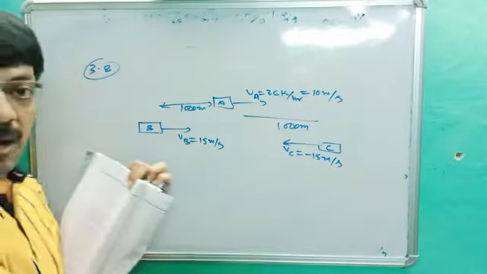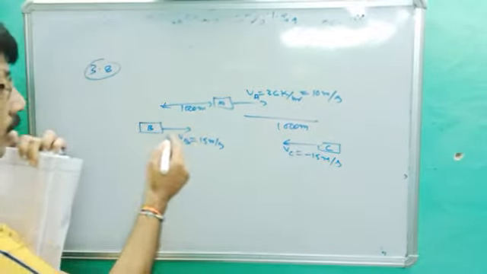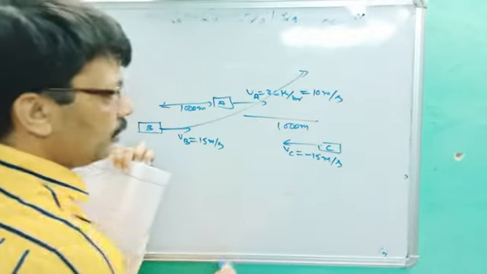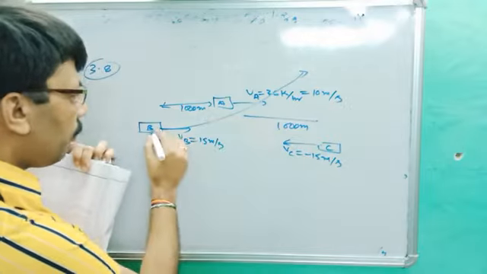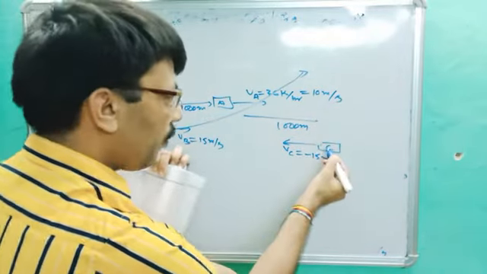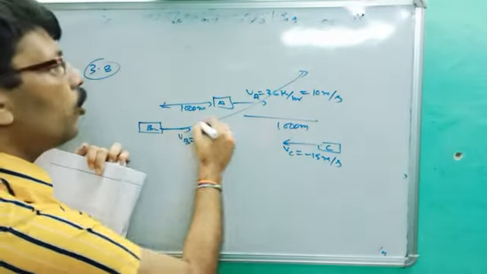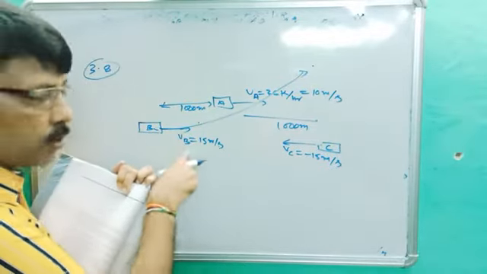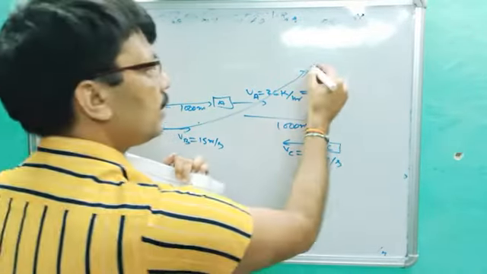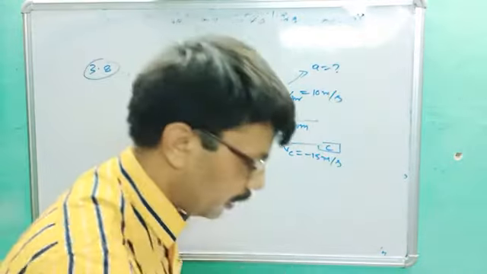Now, as like us, we are moving on the road. B decides to overtake before C does. It means before C reaches A, B decides to overtake A. It means it has to, because velocity is the same, so it has to accelerate. So what is the acceleration of that body? The question is asked, what is the acceleration of this one?